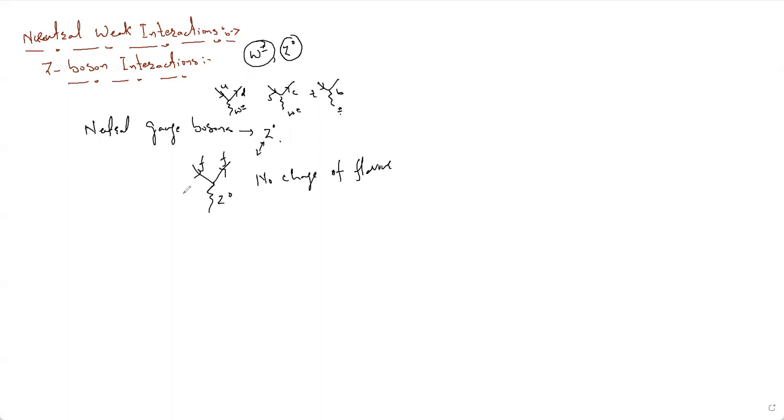Then what makes this Z0 different from the photon exchange? There are two important properties which make it different. The first is that this Z0 couples to neutrinos, and you know that neutrinos are massless, electrically neutral particles, whereas the photons do not couple to them. That is the main difference.